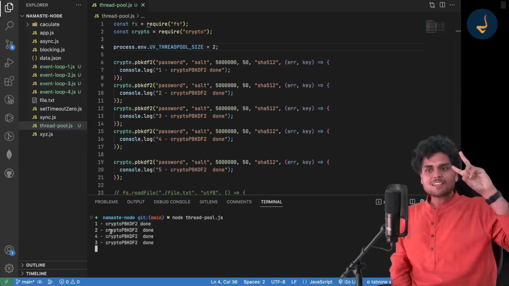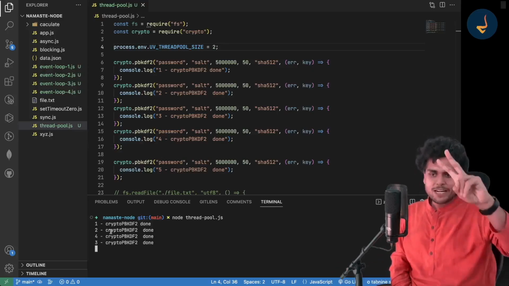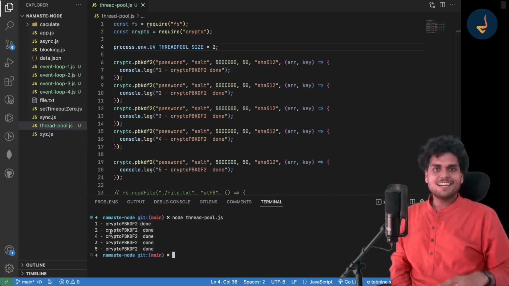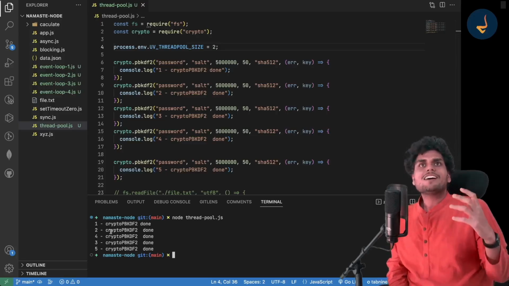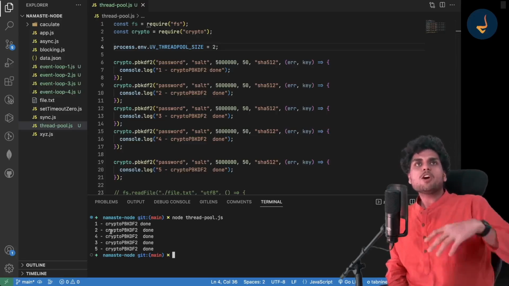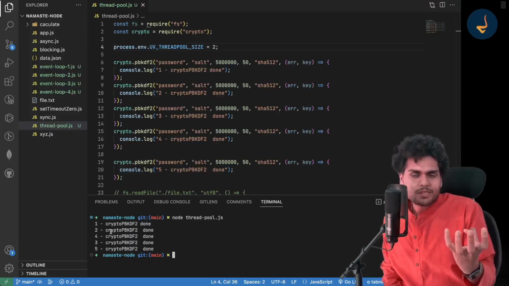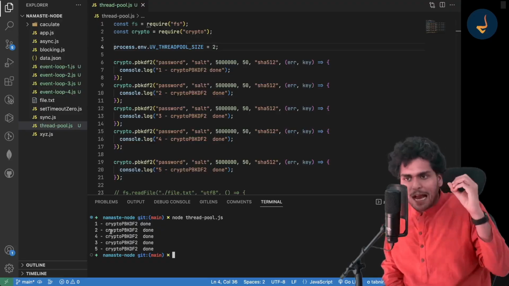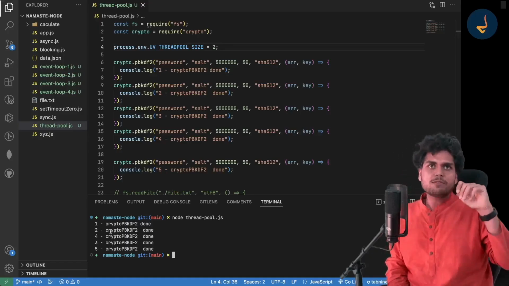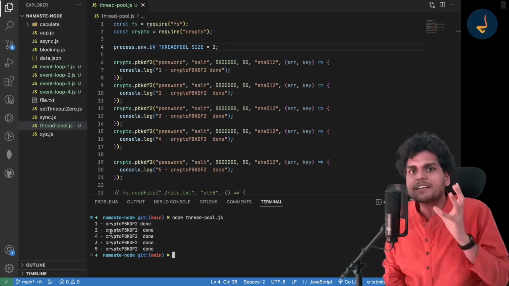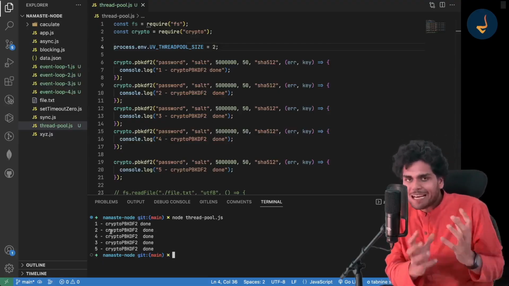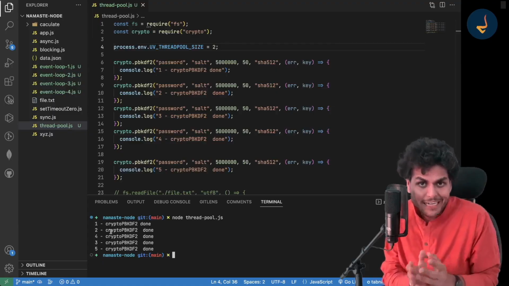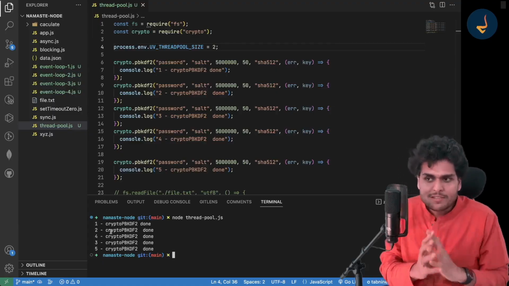The thread pool size is only 2 now. See, it will do 2 by 2 by 2. See this, it took a lot of time to execute. Now, suppose in your production system there is a heavy operation, a lot of file handling happening inside your production system. Then you need to alter your thread pool size accordingly.